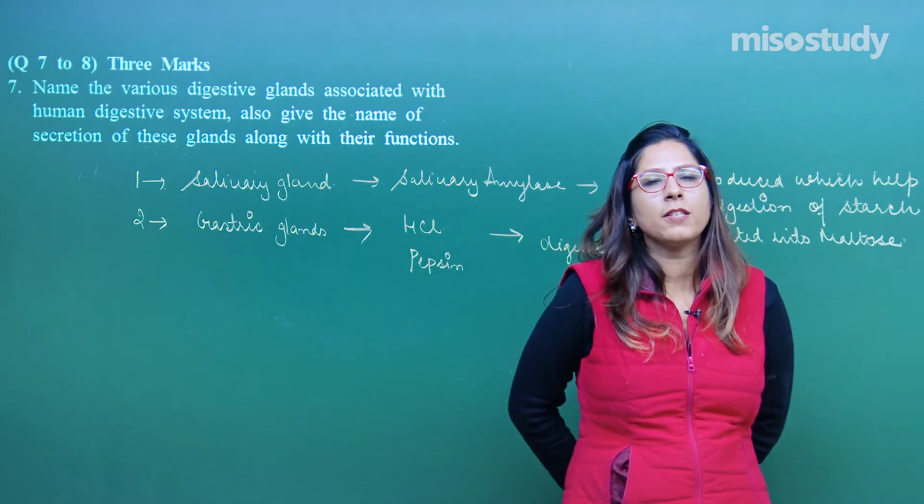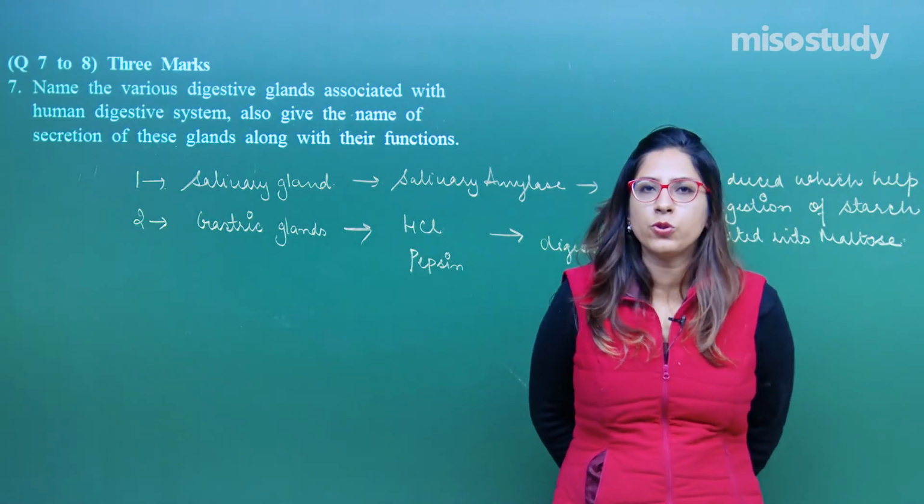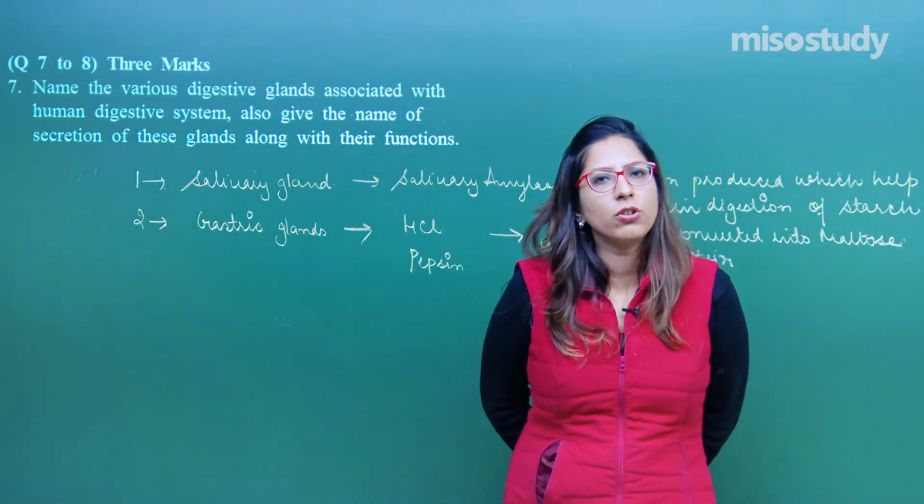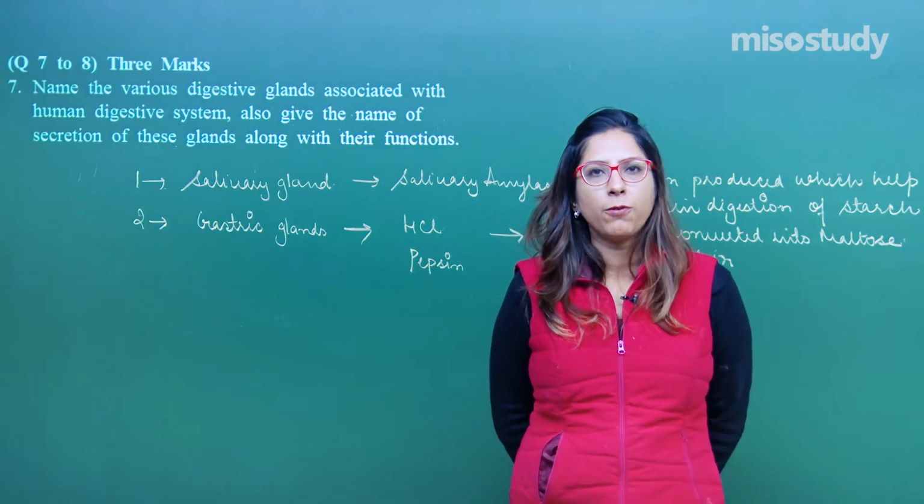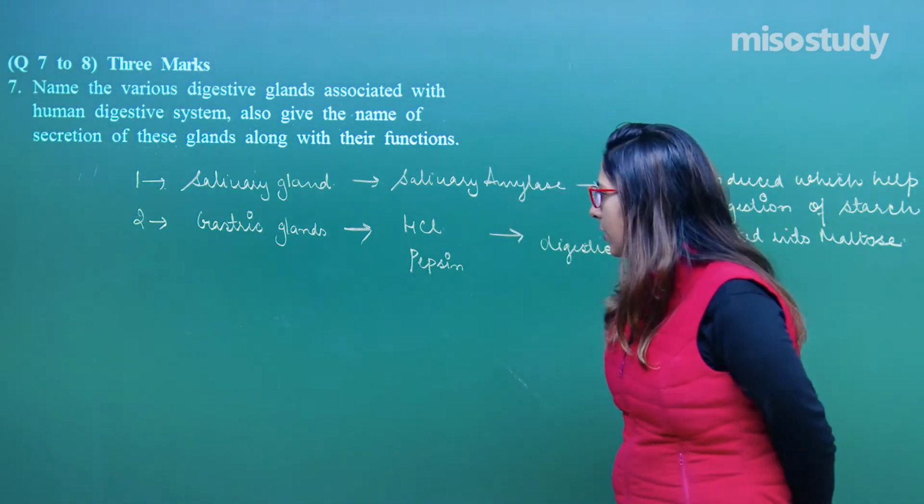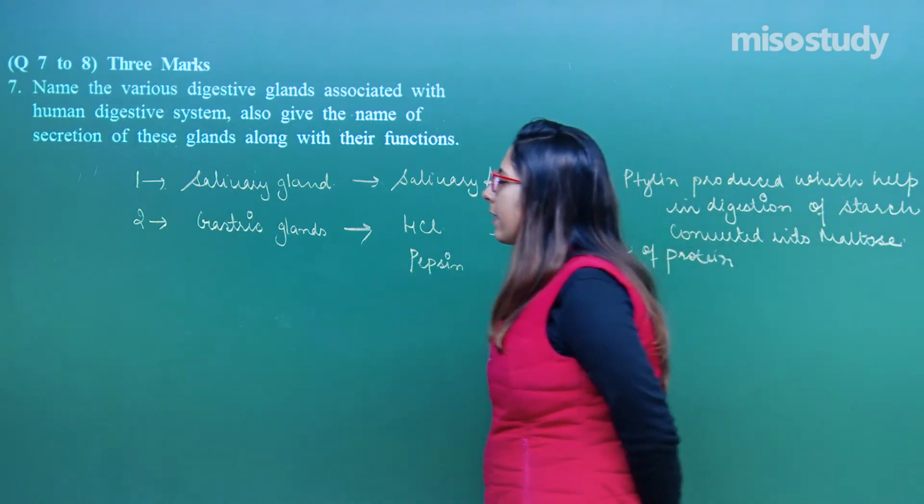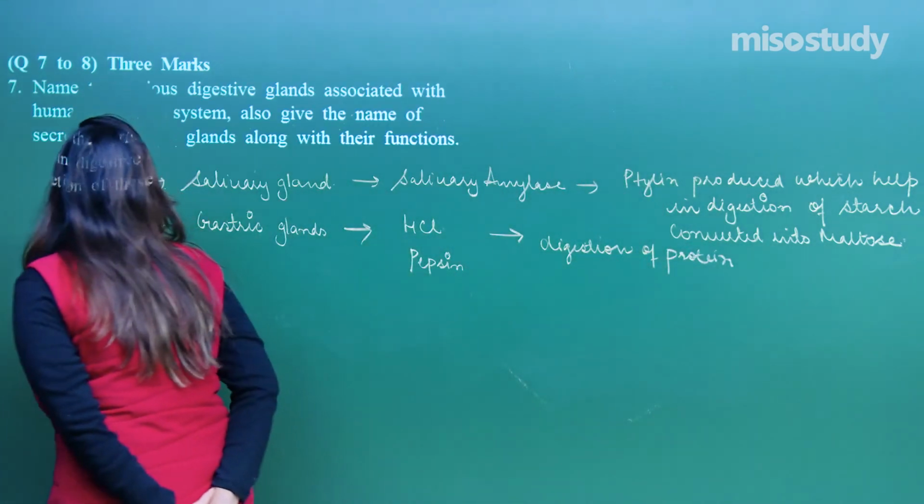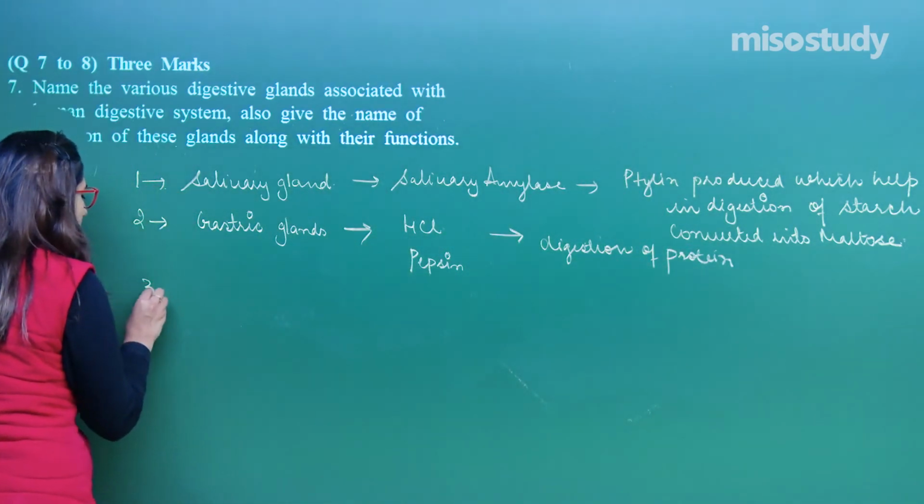Pepsin is always present in the form of pepsinogen, which is an inactive form. Later on it is converted into pepsin, right? We have discussed that in session. So this is the second one, the gastric gland. Now let's talk about the third one, which is the liver.